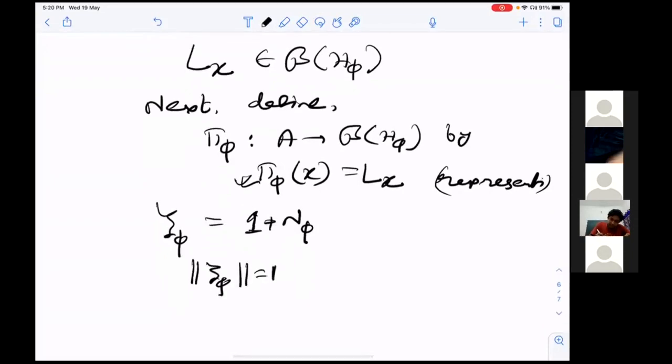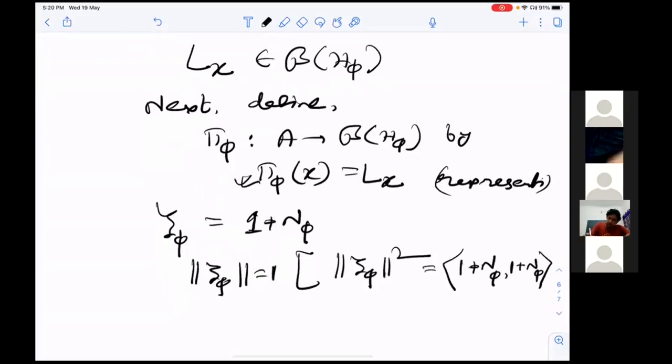That is also trivial to check, because what is the norm of psi phi squared? This is the inner product of 1 plus N phi with 1 plus N phi, which is nothing but phi of 1 star 1, which is again phi of 1. So this is really a unit vector.